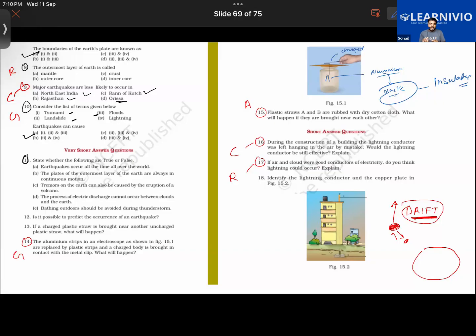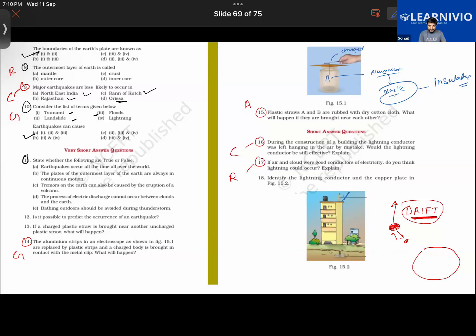Although the lightning will be striking that conductor, since it still offers a short pathway for the lightning, it is loosely hung and not properly fixed into the building, so the building might get damaged. There is a high chance the building will get damaged, because the charges, instead of being passed into the ground, will be in the building.